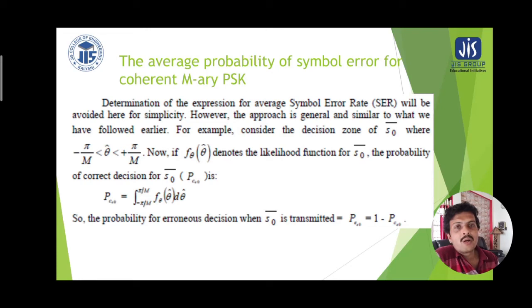The probability of correct decision, that is P_C of S0, is written as the integration of the angular function f(theta) from minus pi by M to plus pi by M. So the probability of erroneous decision when S0 is transmitted is 1 minus the correct probability.